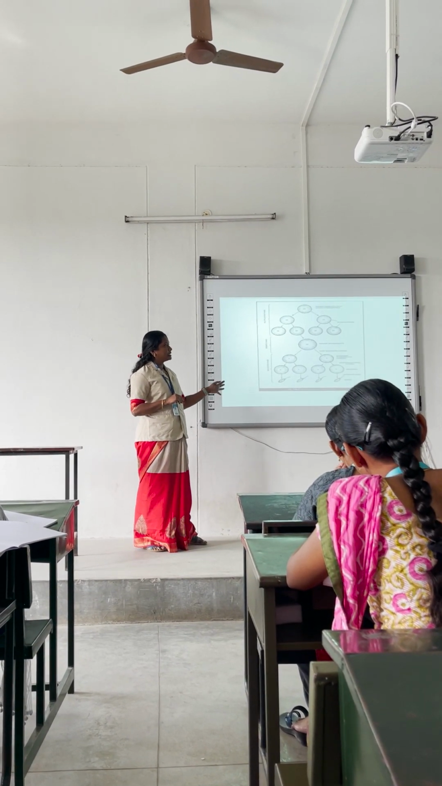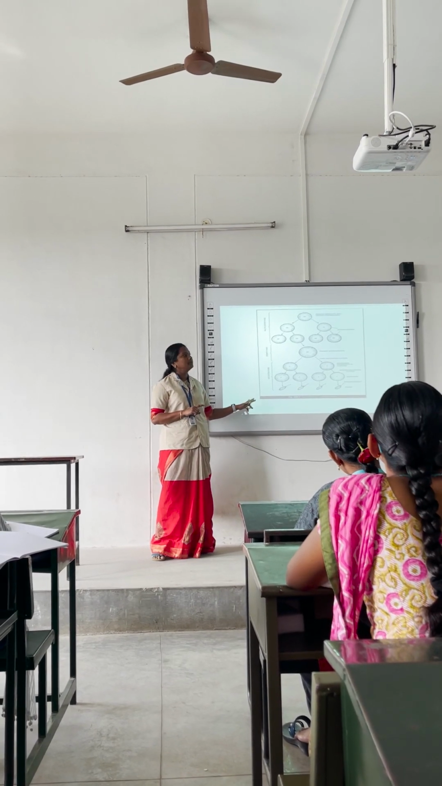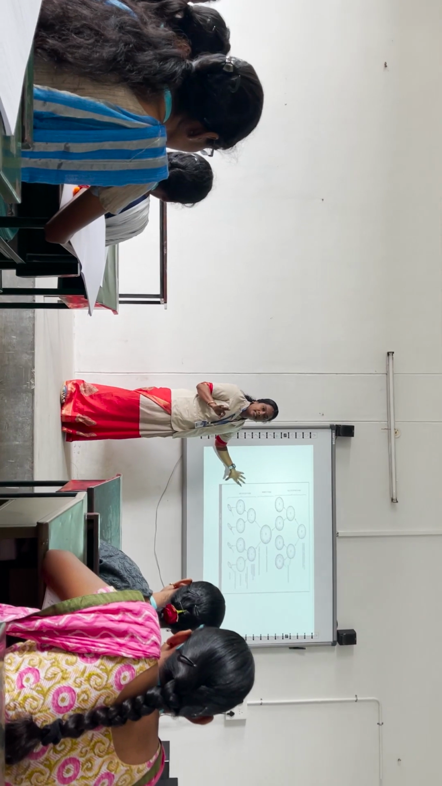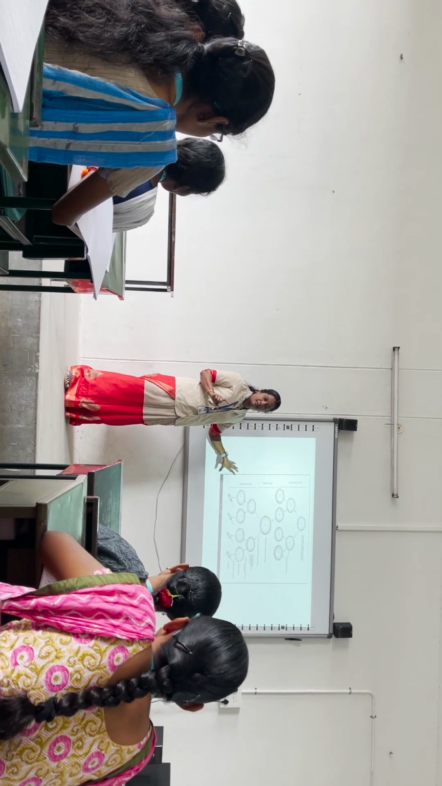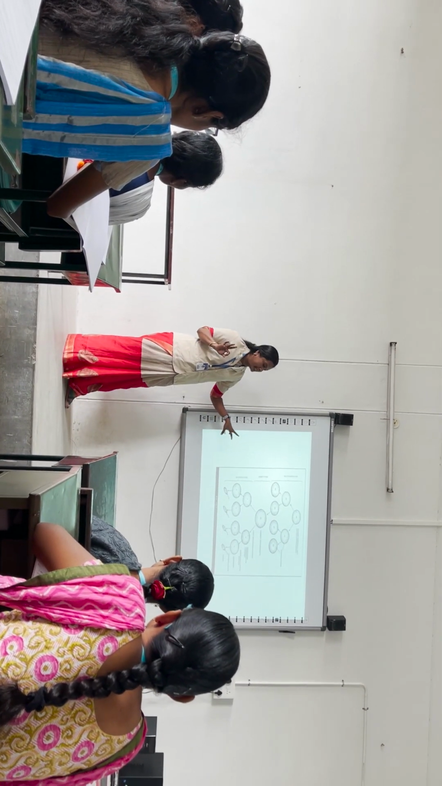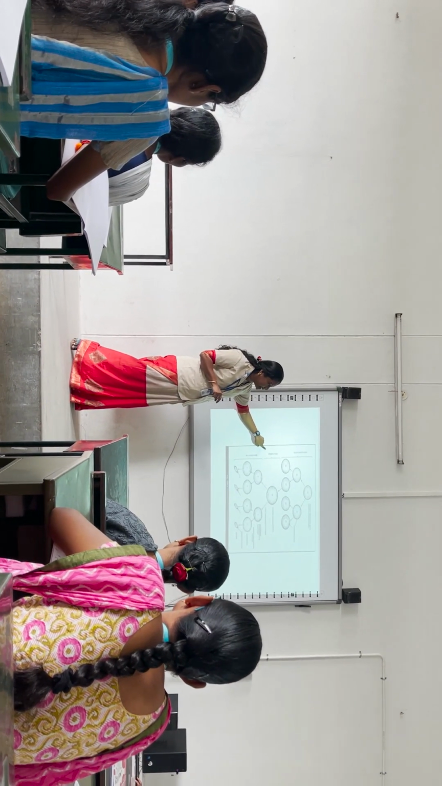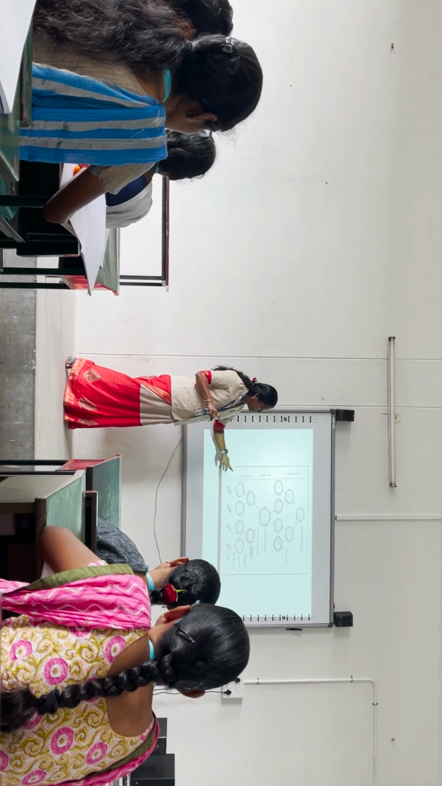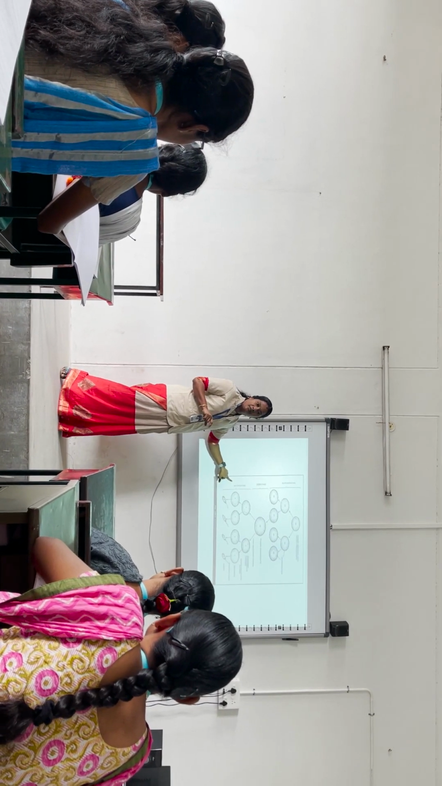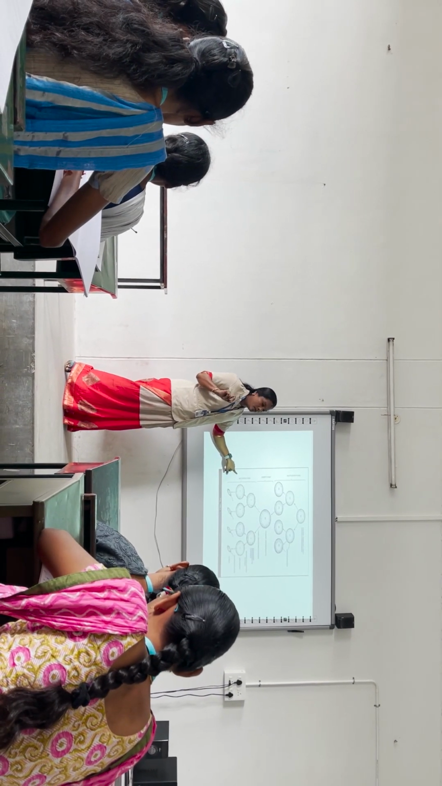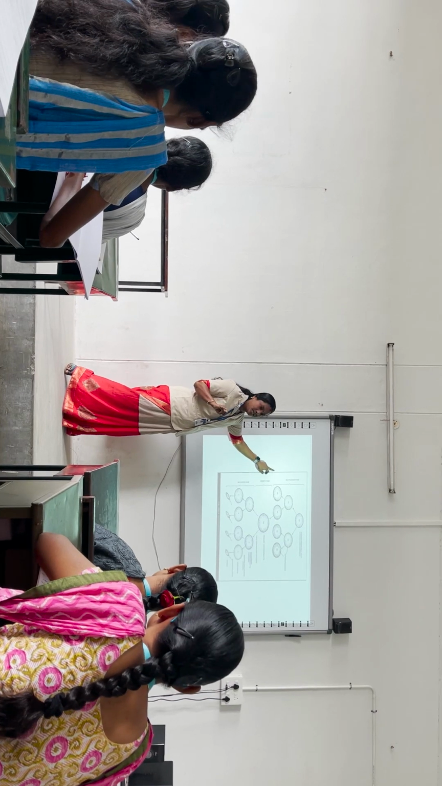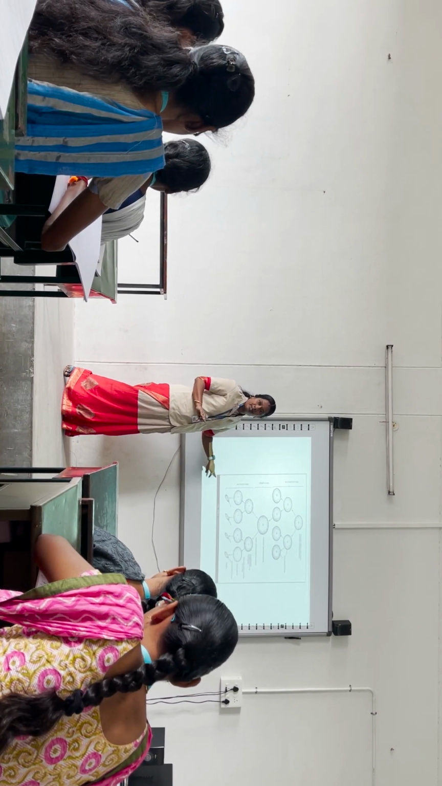Next, this is a spermatogenesis picture. There are three phases under the formation of spermatids: one is the multiplication phase, another one is the growth phase, and another one is the maturation phase.